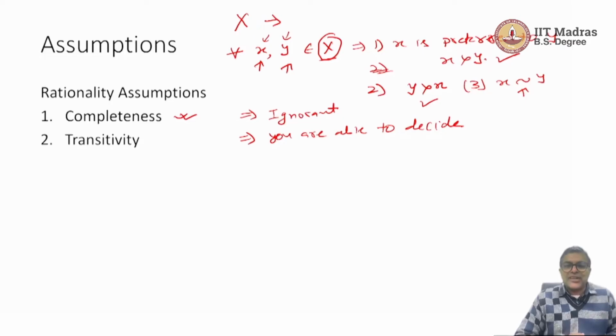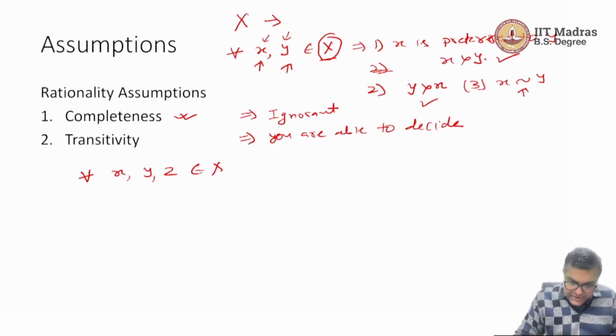Next one is transitivity. What is transitivity? Now we need to take three bundles x, y and z, and they are all three different bundles in the conjunction set. What we say is that if x is at least as good as y, first let us understand what is at least as good as.